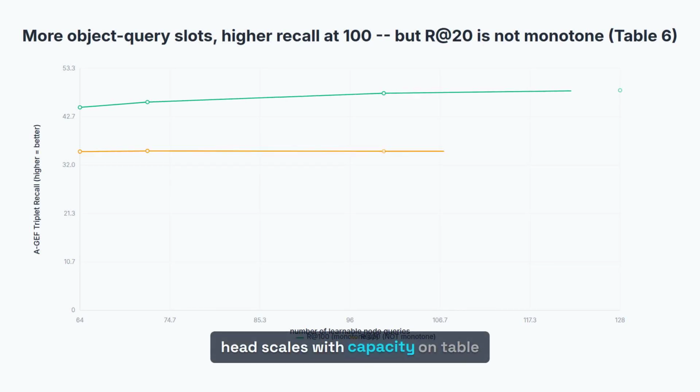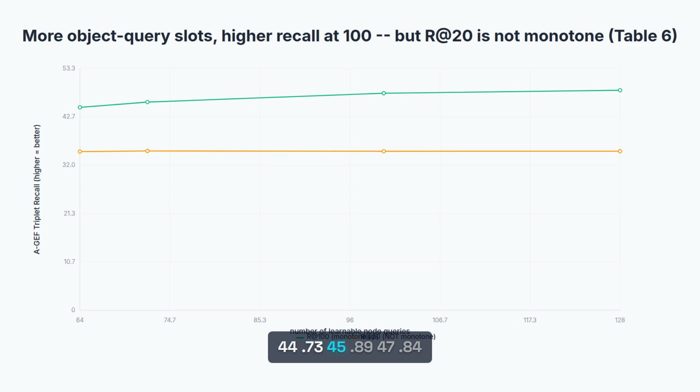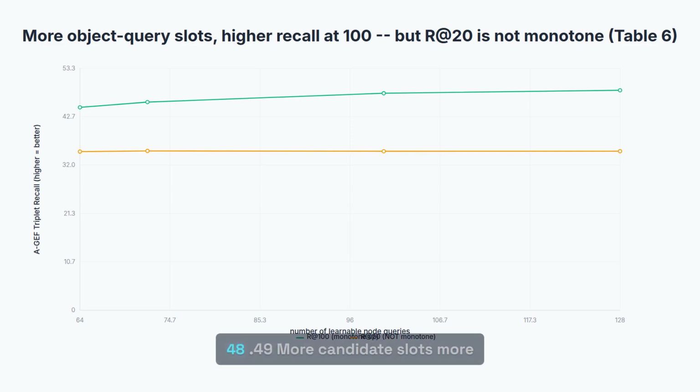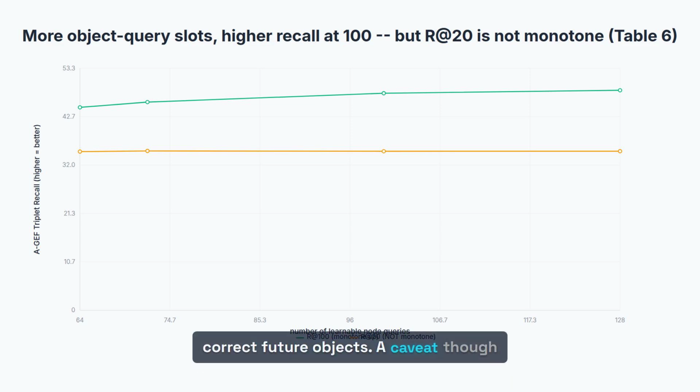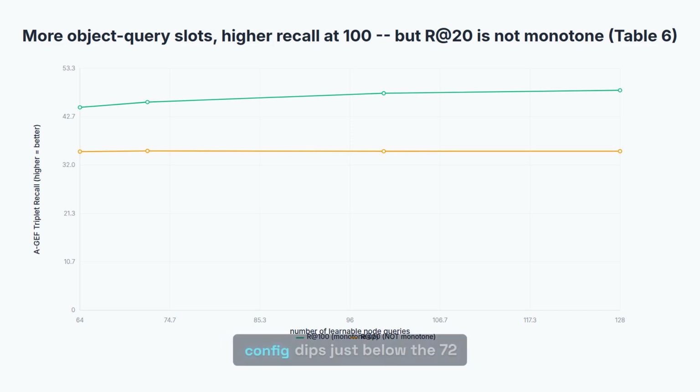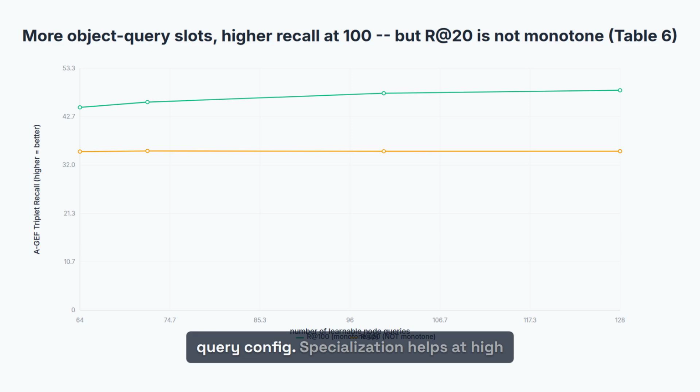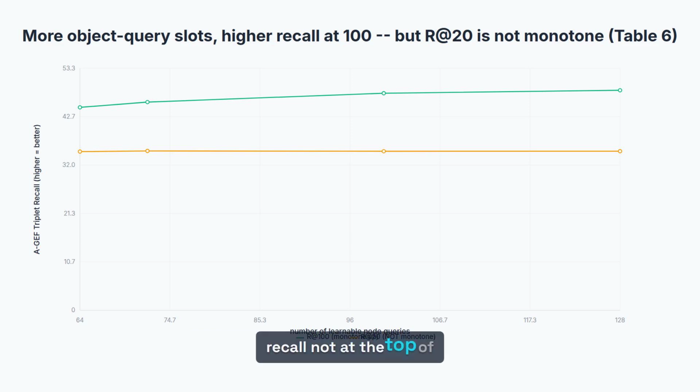How the edit head scales with capacity, on table 6. Vary the number of learnable node queries from 64 up to 128. Recall at 100 climbs monotonically: 44.73, 45.89, 47.84, 48.49. More candidate slots, more correct future objects. A caveat though: recall at 20, the strictest cutoff, is not monotone. The 100 query config dips just below the 72 query config. Specialization helps at high recall, not at the top of the list.